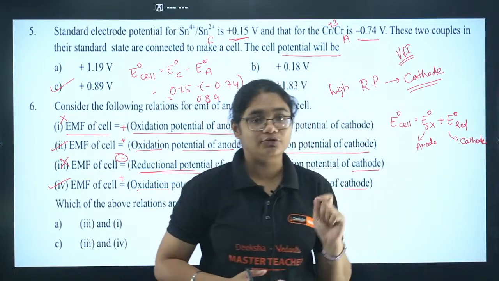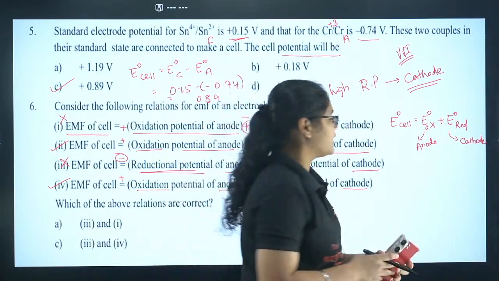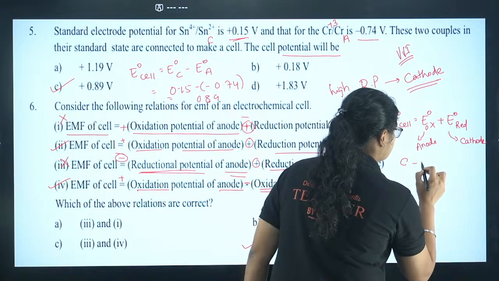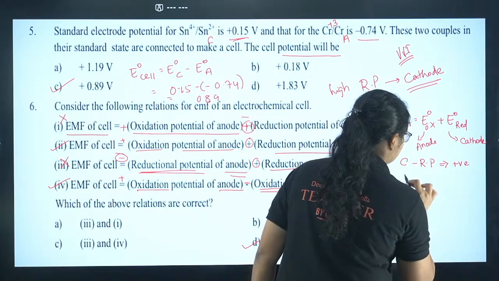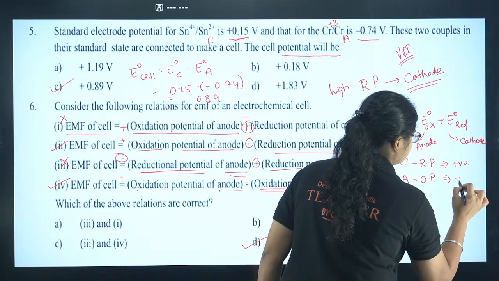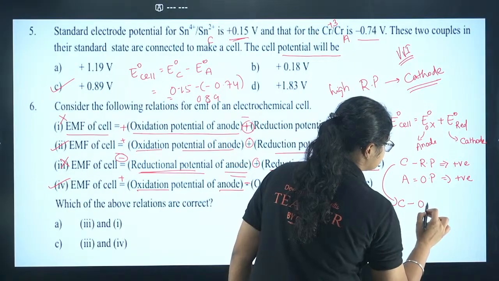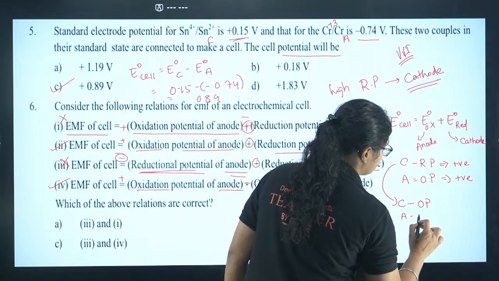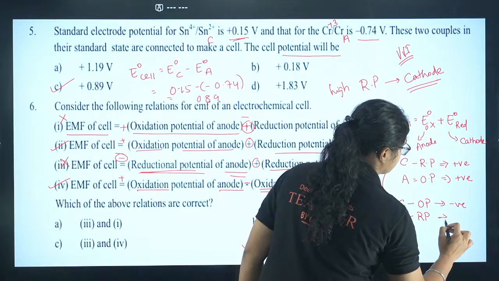If you are taking the oxidation potential of cathode, then the sign will be negative. So for cathode, if reduction potential is given, the sign should be positive, and for anode, if oxidation potential is given, the sign has to be positive. In all other cases, cathode oxidation potential or anode reduction potential, the sign has to be negative in both cases.